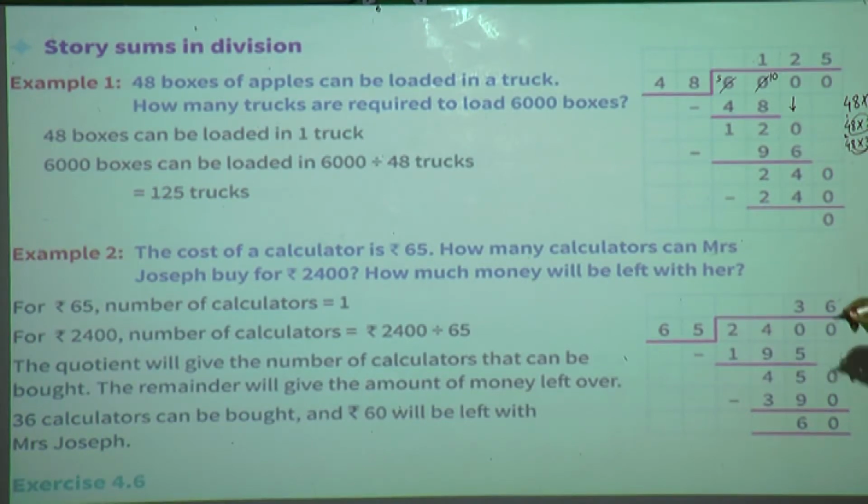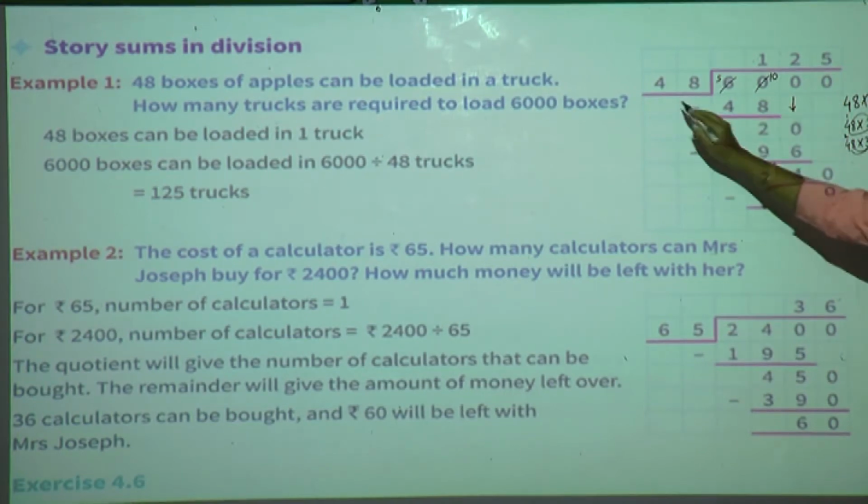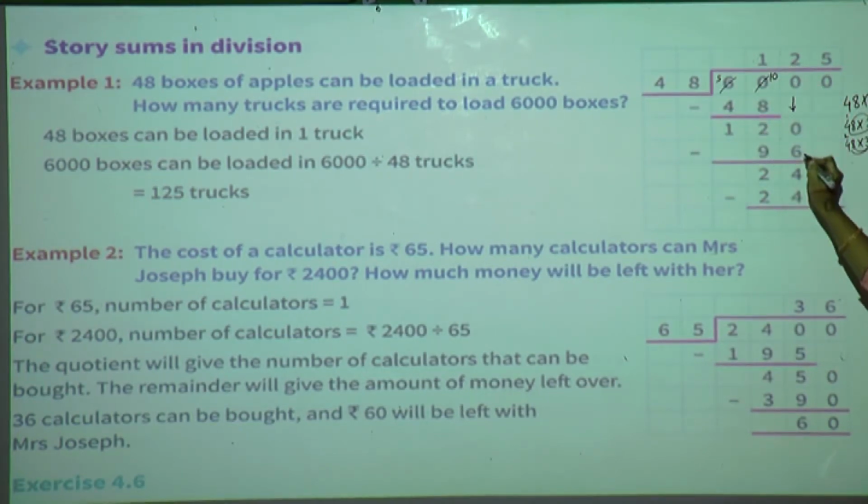Now 3 fours are 12, 12 plus 2 is 14. Now see, 144 came, 48 three times is 144, but we are trying for 120, so we cannot subtract 144 from 120. So what we have to do? What is less than that? 96. So take 48 two times, 96.